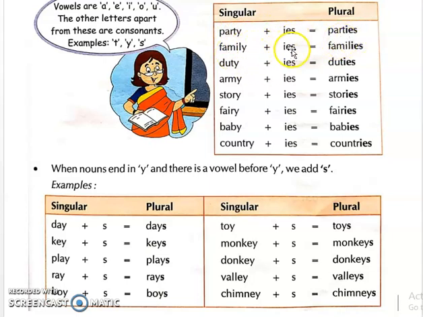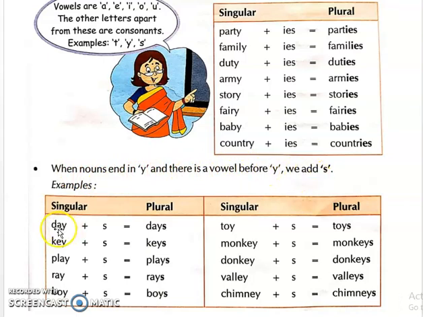Family plus I-E-S, families. Duty plus I-E-S, duties. Army plus I-E-S, armies. Story plus I-E-S, stories. Ferry plus I-E-S, ferries. Baby plus I-E-S, babies. Country plus I-E-S, countries. When nouns end in Y and there is a vowel before Y, we add S.